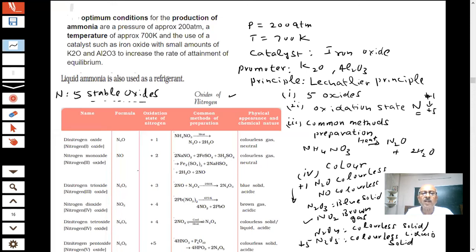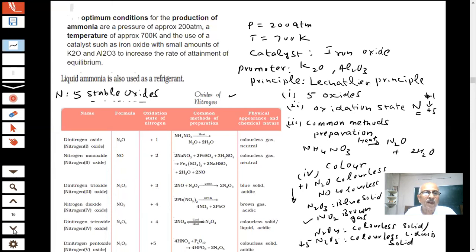Therefore, this table is important, students. We have to understand each and everything: how many oxides, their oxidation numbers, methods of preparation. Color is important, I am telling you. We have to remember which is a colorless gas, and which is brown. Only one gas is brown, NO2 gas. And when it dimerizes, it becomes colorless. This question was given somewhere in the papers.